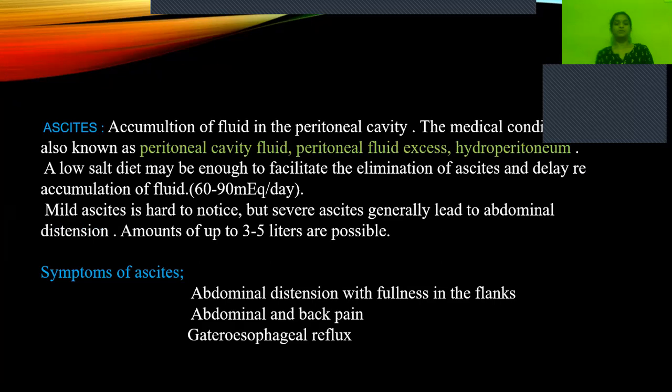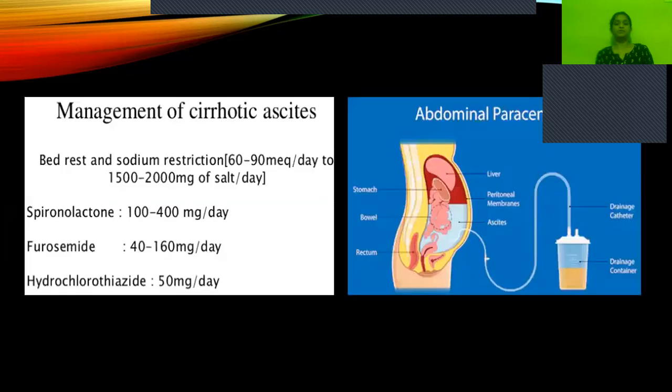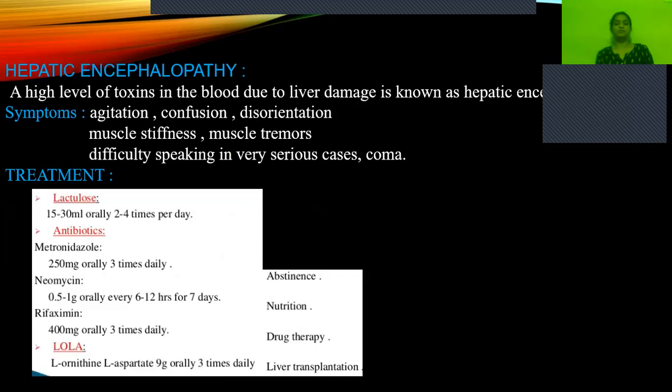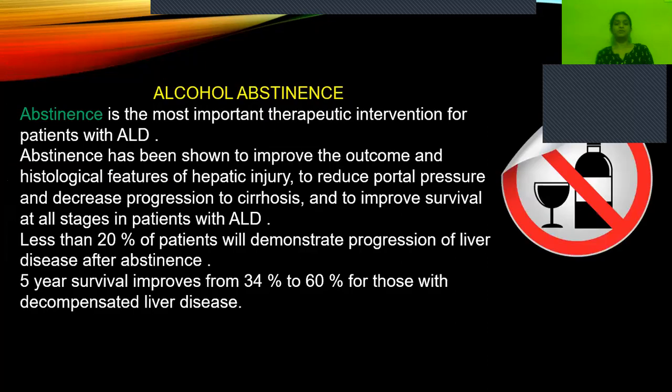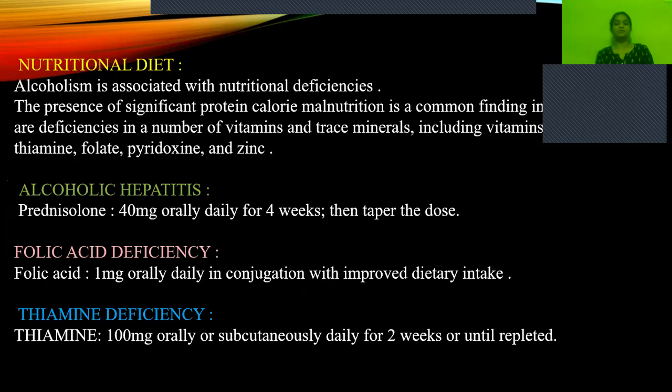What are we giving? We are giving diuretics, and sodium restriction is the main goal. And if it's not responding, then we'll go for abdominal paracentesis. And for hepatic encephalopathy, we'll be giving antibiotics as there are high levels of toxins, and L-ornithine L-aspartate can be given. And alcohol abstinence is a major thing. And the nutritional diet, as they'll be having deficiency of vitamins, proteins, nutrients, trace elements, zinc, folic acid, thiamine, all these supplements have to be given.